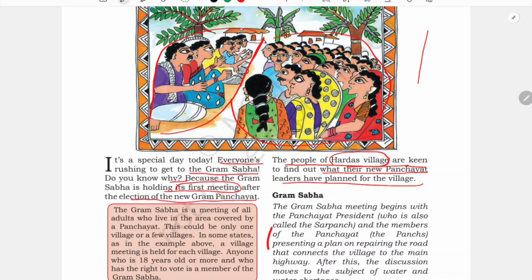But due to its huge population, at the central level it is a representative democracy. But here in the village area, at the grassroots level, the root level, people directly come and participate. That means in a way this is also a direct democracy. This happens in all the villages of our country.